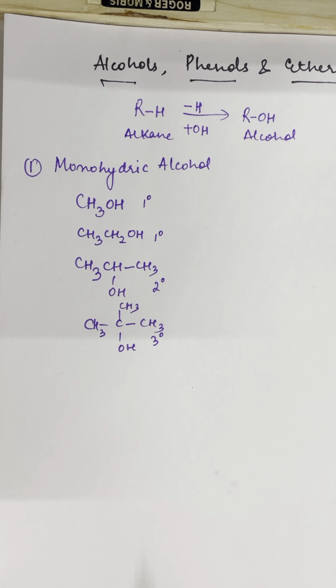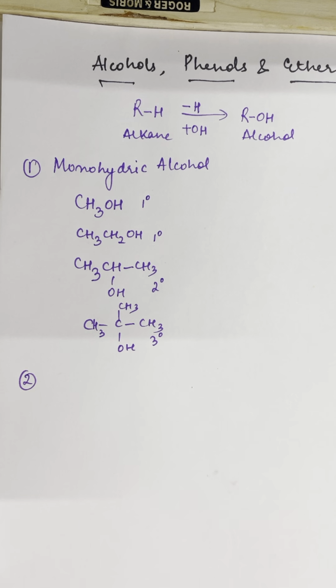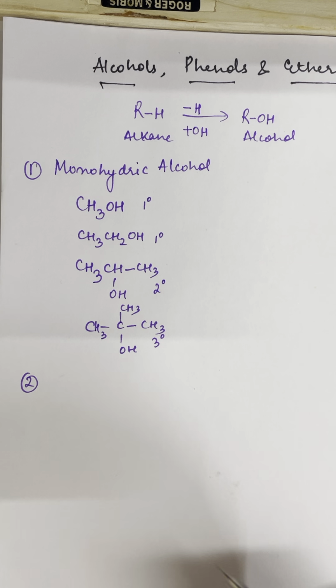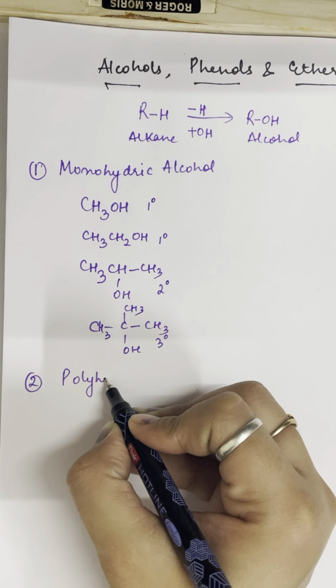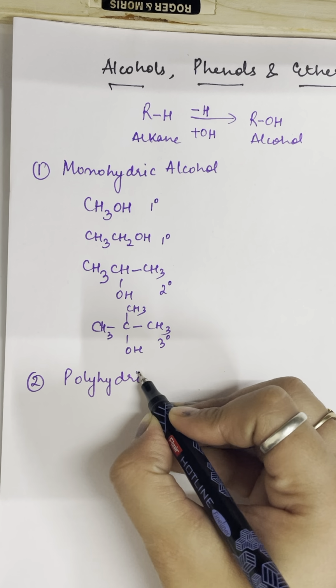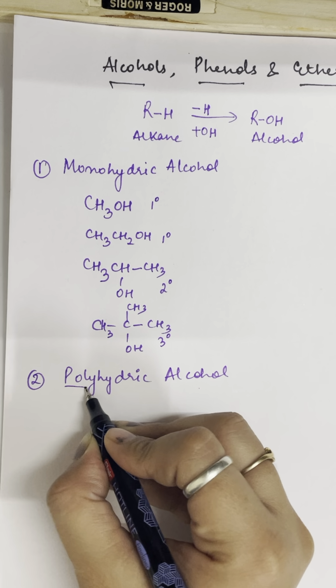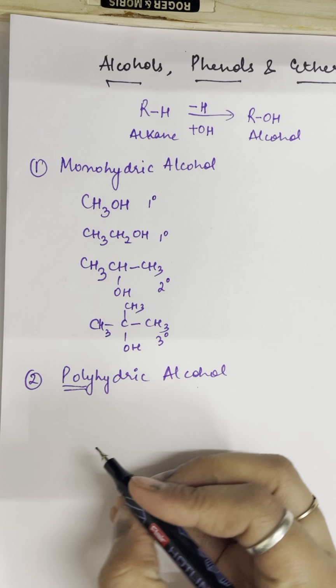After that, we can check if we have two OH attached on the carbon, 3 and so on. We can write it as polyhydric alcohol. Poly means many, so if you are considering more than one OH group, that will be considered as polyhydric alcohol.